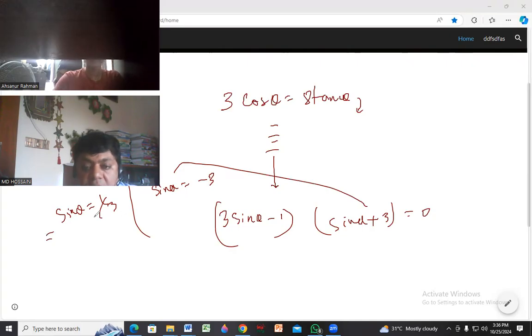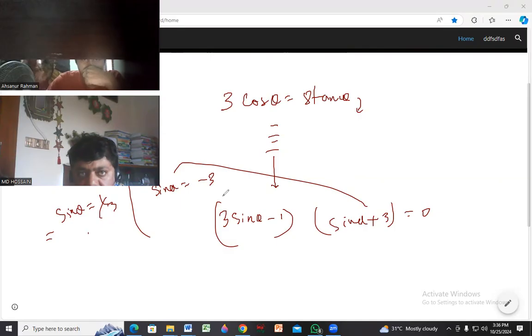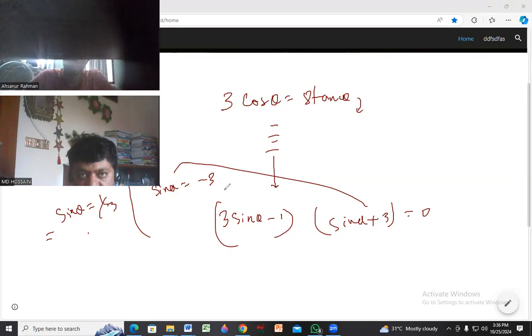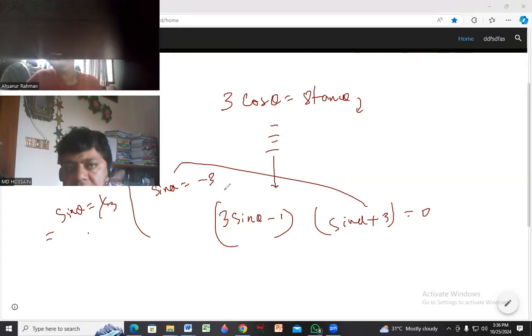When sin theta equal to 1 divided by 3, then what is the degree? Then you will get your answer. And when sin theta equal to minus 3, then what is the degree? Then you will get the degree. Our question is telling you to find out the degree. So all is clear, right? The math is in the same manner, so you can do it easily. If you face any problem, focus on the note and go one by one. When you revise, you should do it by writing with your own hand, not just reading. Okay. Yes, sir.